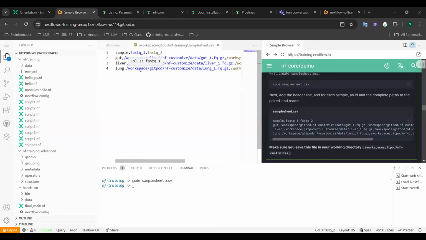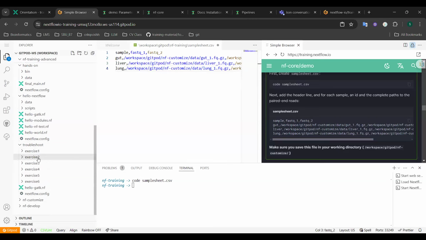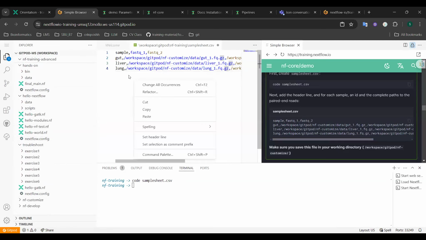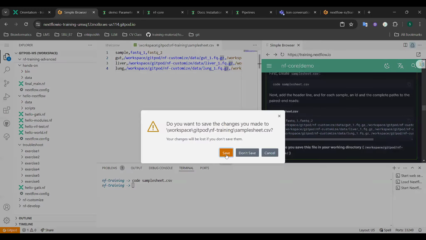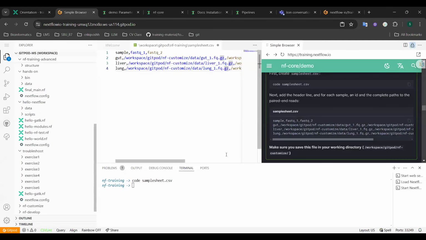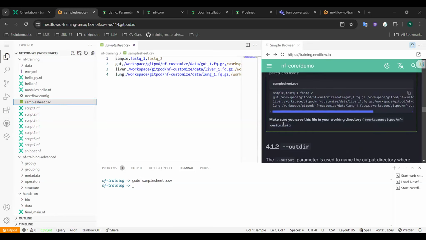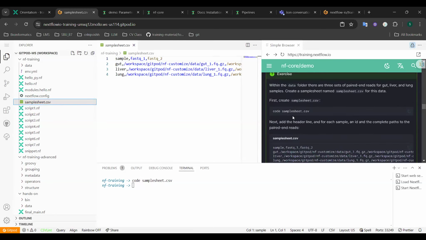And don't forget to save this file. All right, so we have our dataset. Don't forget to save this for the input to our pipeline.